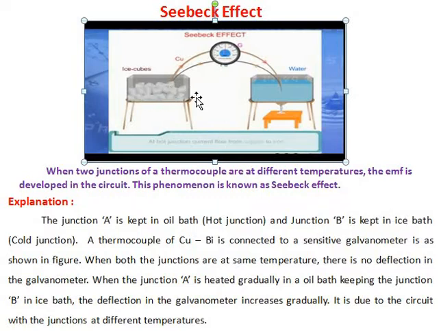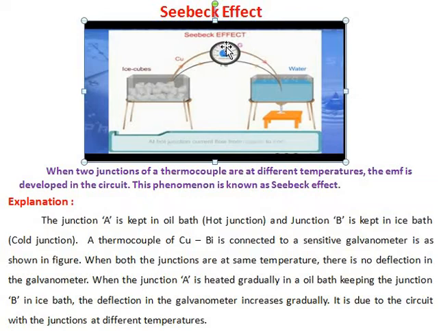Okay, so the explanation. Junction A is kept in an oil bath or water bath, the hot junction, and junction B is kept in an ice bath, the cold junction. A thermocouple of copper-bismuth connected to a sensitive galvanometer is as shown here. When both the junctions are at the same temperature, in the sense it is at 0 degrees Celsius, there is no deflection observed in the galvanometer.